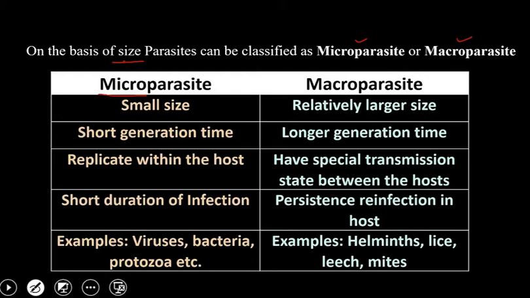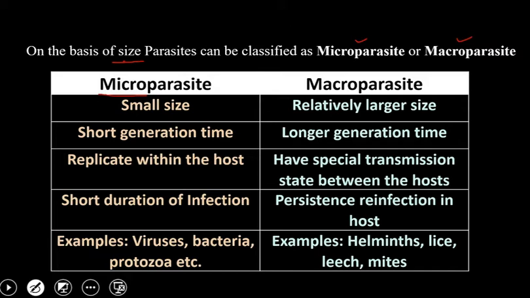So simply, microparasites are relatively smaller in size and require a microscope to observe, and macroparasites are relatively larger in size and can be observed by normal vision.